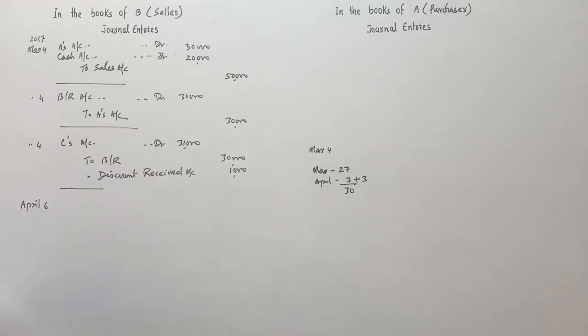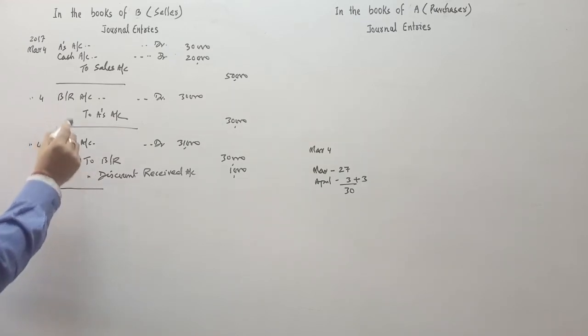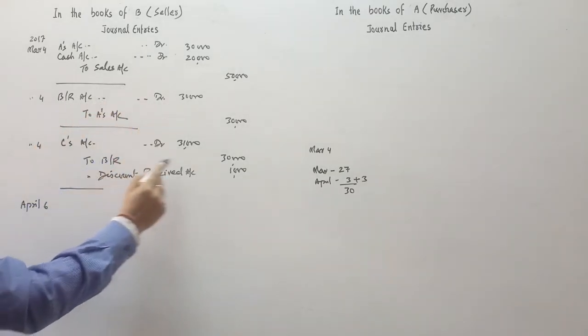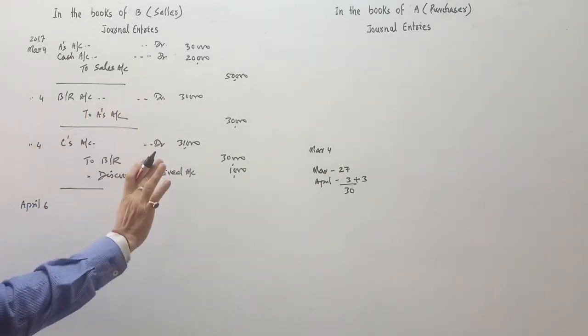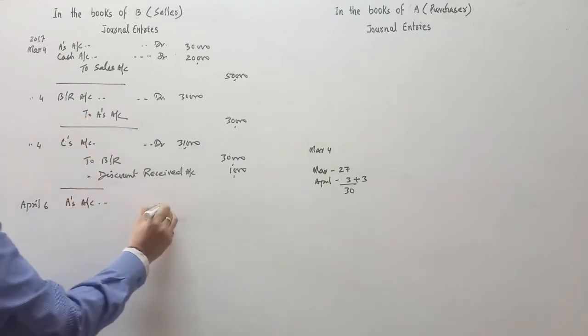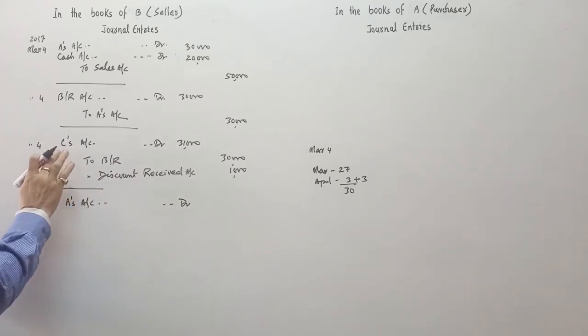So we'll cancel the entry. These two entries which are related to the bill will be cancelled. So bills receivable 30,000 debit and bills receivable 30,000 credit are already cancelled. So A's account will be debited. And we'll cancel C's account.